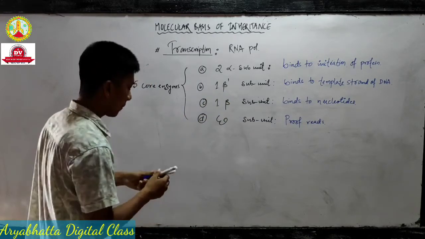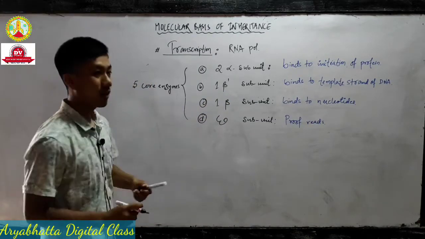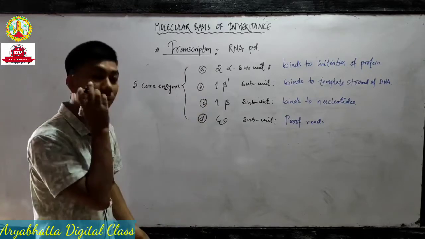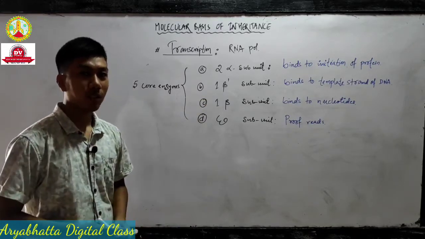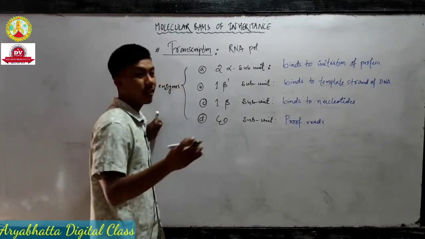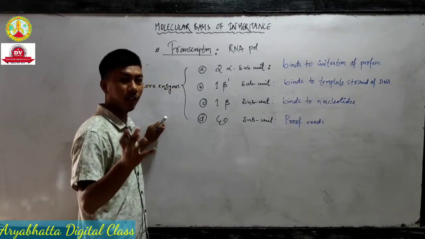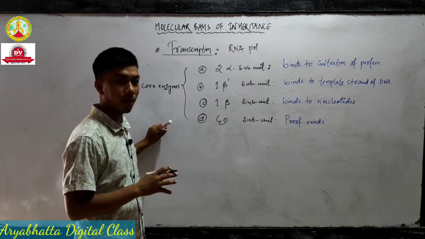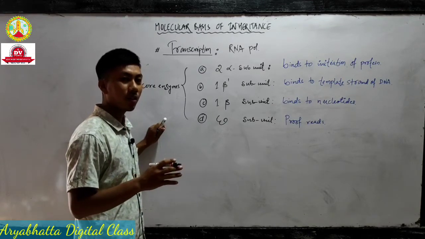Now apart from this core enzyme or these subunits, they also contain some more subunits. Very large enzymes, RNA polymerase, DNA polymerase, they are very large enzymes. They contain many subunits.